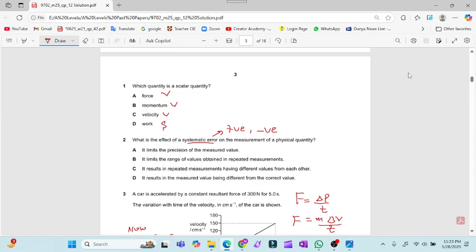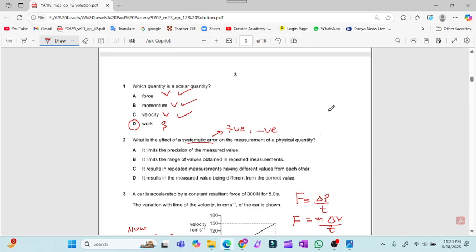Scalar quantities are those quantities which do not require a particular direction, while vector quantities are those quantities which require a direction. Force is a vector quantity, momentum is a vector quantity, velocity is a vector quantity, so work done is a scalar quantity. Now question number 2.